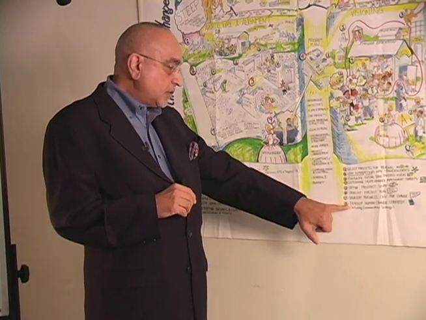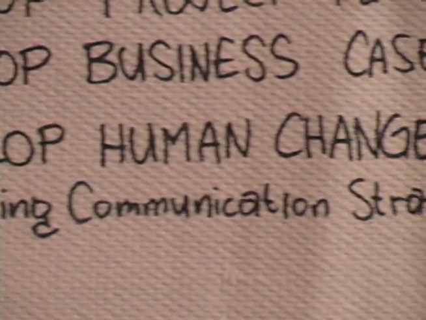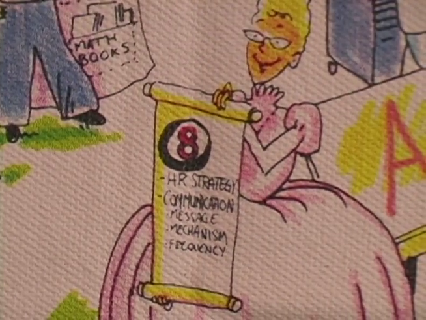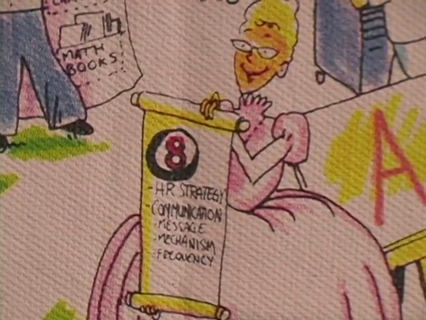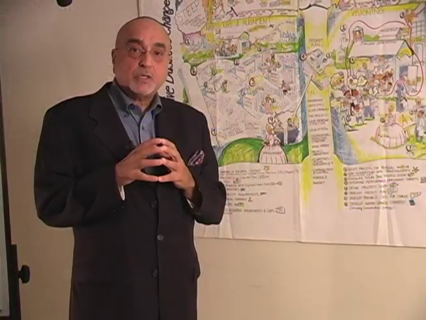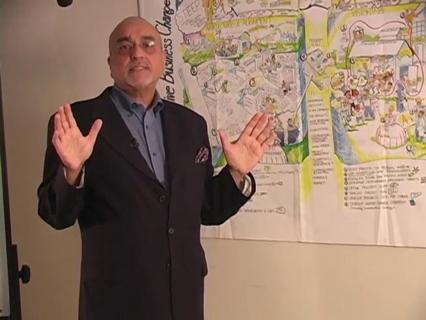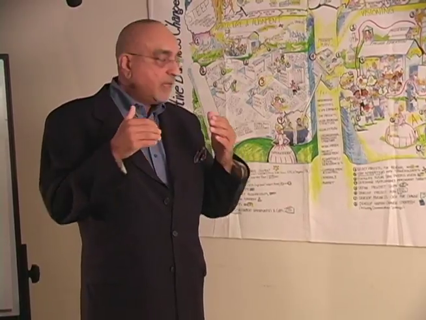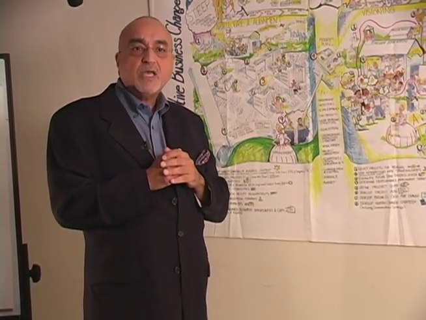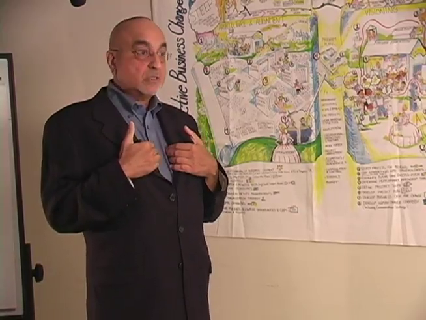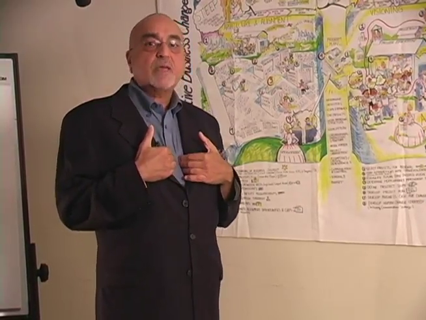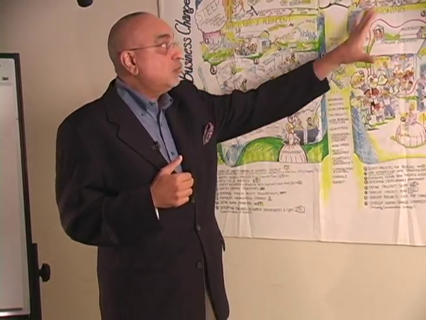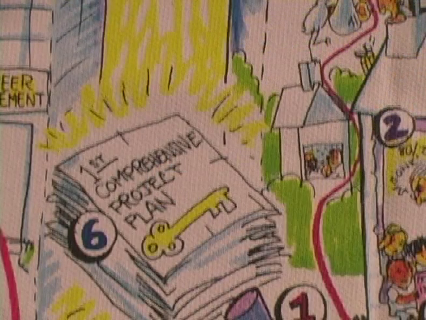And also, the last step here is about the human change. You can see Anna has a human change strategy in her hand. The idea there is that when change comes along, human change is a very big consideration. We can put the best process in place, but if people are not aligned, the processes will fail. Therefore, the human change consideration is very important because at the end of the day, people want to know how this change is going to impact them. It's very important for them, and of course, for the business. And once that has been done, out of the visioning phase, a project plan comes out.